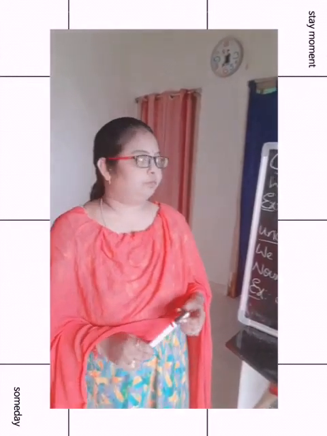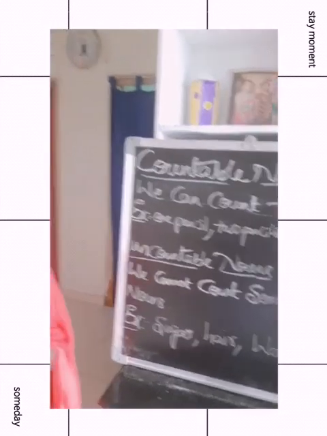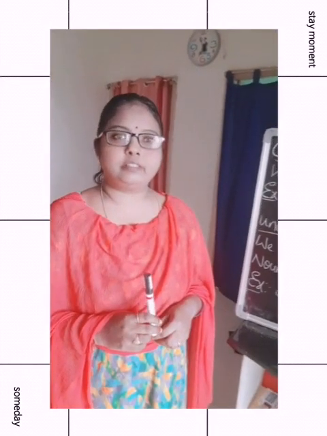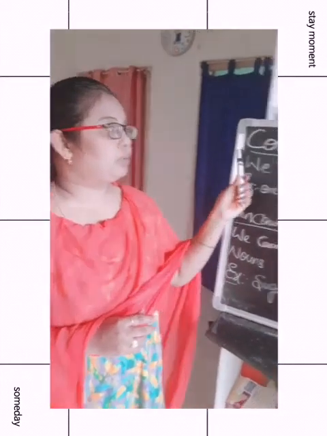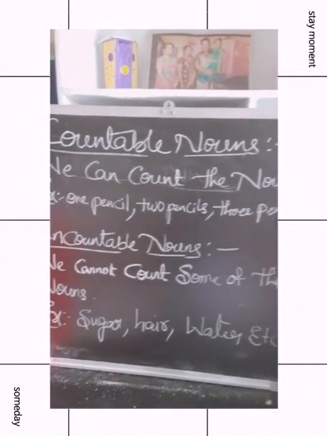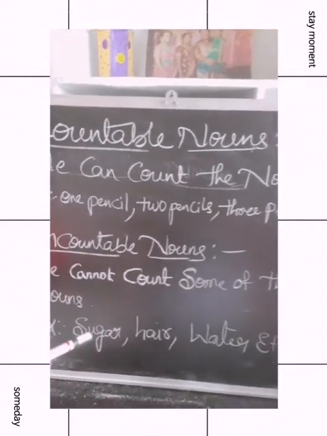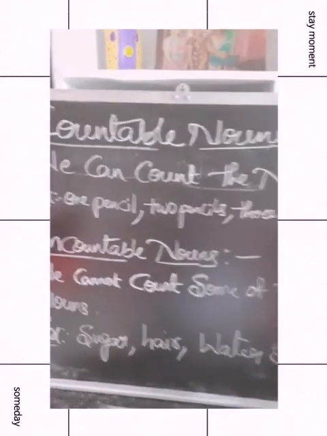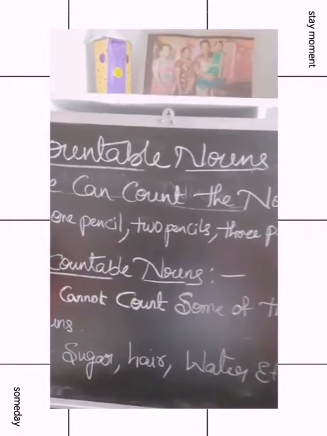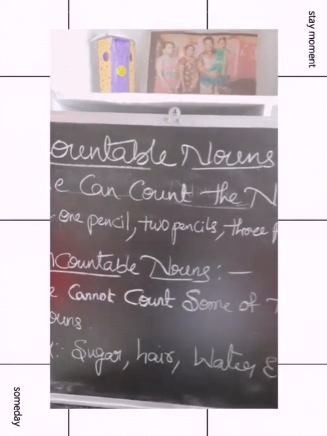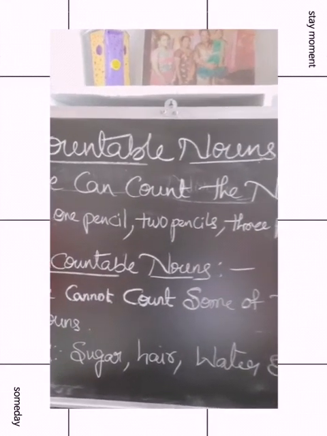Okay children, now before knowing about articles, we should know about countable nouns and uncountable nouns. These are very important to know while you are learning about articles. So what are countable nouns? We can count the nouns.